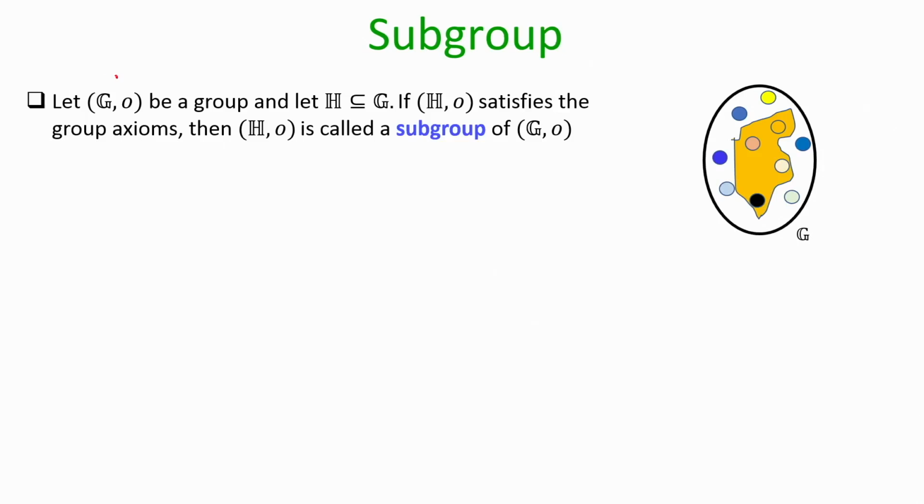So, imagine you are given an abstract group G with operation O, it may or may not be finite, and imagine I take a subset H of the set G. Again, it may or may not be finite. Of course, if G is finite, any subset will be finite, but if G is infinite, then I may take a finite subset or an infinite subset. Now, if the subset H with the same operation O satisfies the group axioms, namely G1, G2, G3, G4, then I will call H along with the operation O a subgroup of the original group.